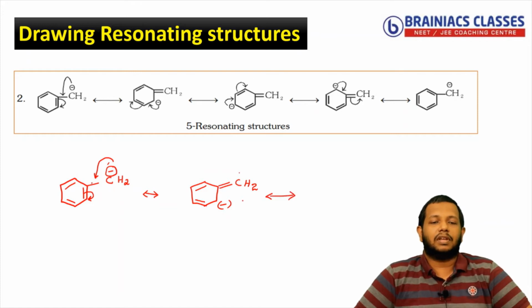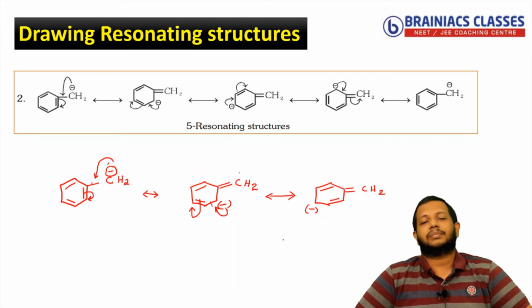Now if you see here, again there is a negative charge, single bond, double bond. So what should the negative charge do? It should shift towards the pi bond like this. So I can draw it again. It will come like this. You can see this is becoming a pi bond here, and you already have a CH2 here. And when it comes here, you know that this pi bond will get repelled and comes here as a negative charge, and you have another one here.